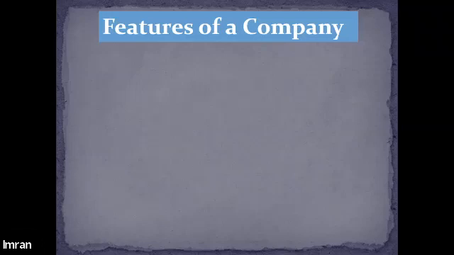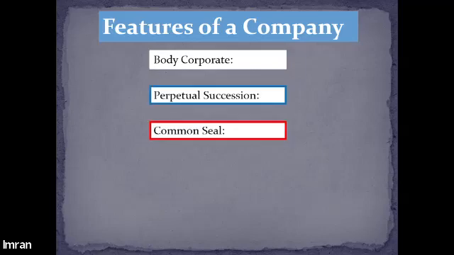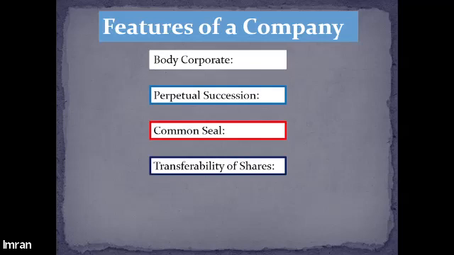Okay. Now, we also discussed the features of the company, wherein I told you that a company is a body corporate, or you can also call it an incorporated body or incorporated association. Then it has perpetual succession. That means the existence of the company does not get affected by the death, retirement, or insolvency of any existing member of the company. Then it has a common seal, which is used to validate and authenticate any document. It basically acts as the signature of the company.